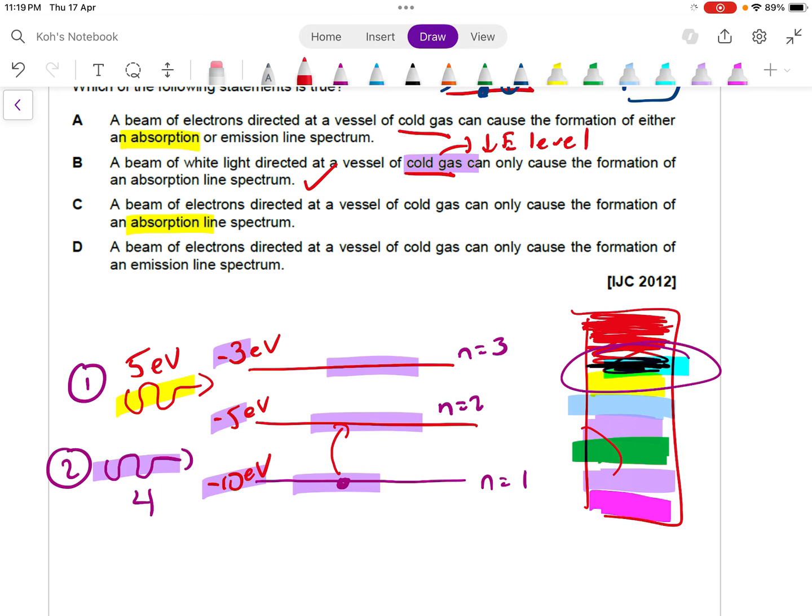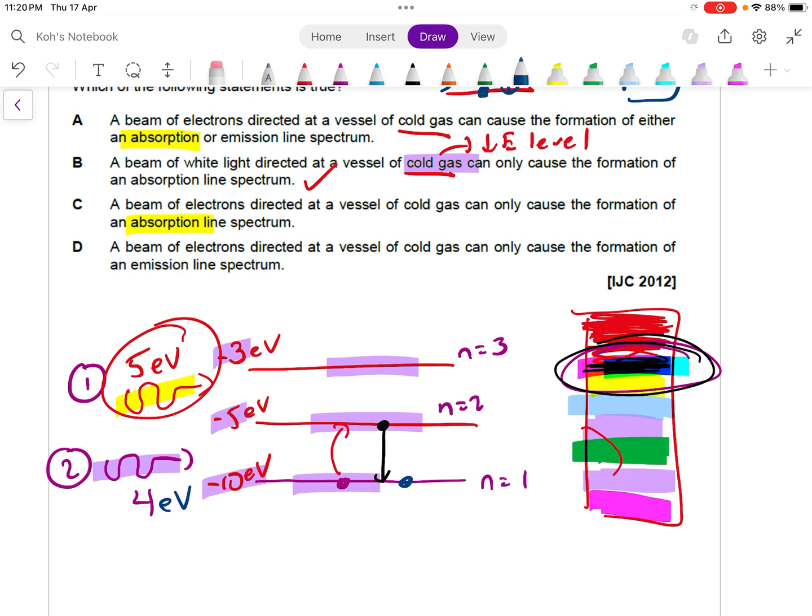So when you excite the gas atom, this 5 eV is going to get absorbed, meaning that it will form like a dark discrete line right here. So there will be a dark line right here. Okay, so in turn, of course, the electron is going to de-excite eventually because you cannot live at higher energy level, right? So during the de-excitation, the photon will be emitted in all random directions, meaning that the photon is not going to fill up the dark discrete line, meaning that the dark discrete line will still be a dark discrete line.